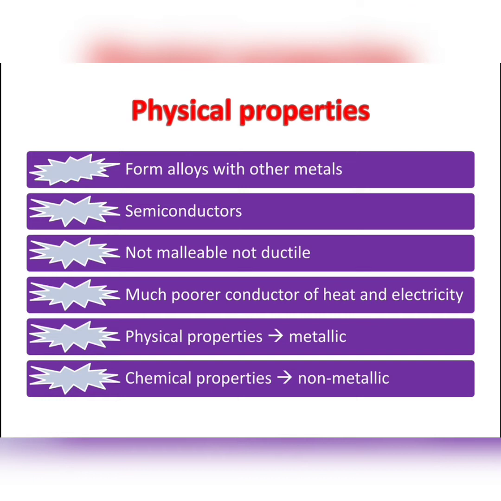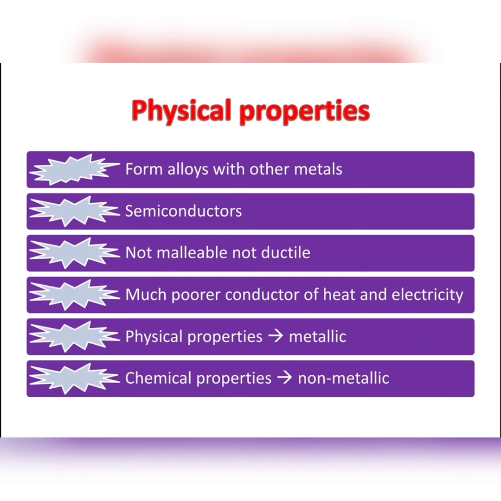Let us see the physical properties of metalloids. Actually, metalloids are all solid at room temperature. So they can form alloys with other metals. Some metalloids such as silicon and germanium can act as electrical conductors under some specific conditions. So they are named as semiconductors.